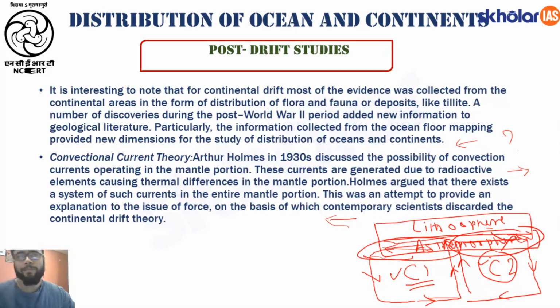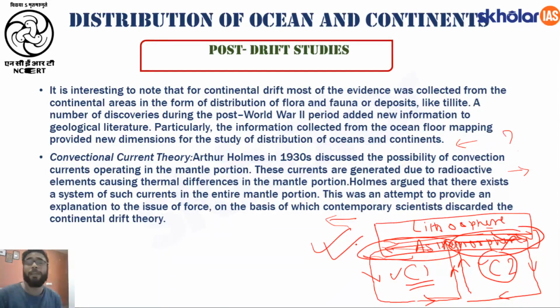Understood? So Wegener talked about the movement of the continents to the north or to the west because of tidal forces and because of the rotation of the earth. But the mantle convection shell theory talks about the movement of the lithospheric plates, or tectonic plates, because of the mantle convection shells. Your magma moving in the upward direction, then flowing horizontally to the right and left, completing a shell. Understood? And this is what the plate tectonics theory, which we will deal with in the next class, takes support of, right?